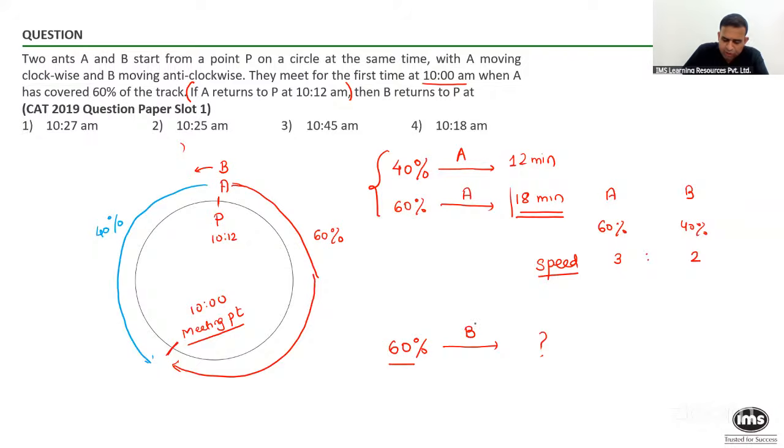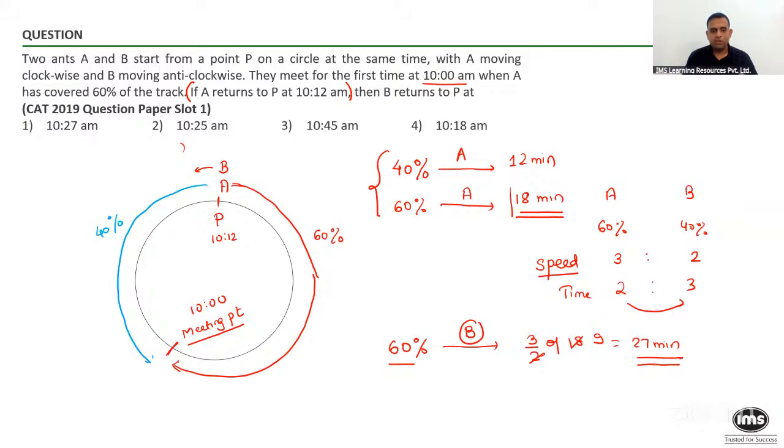So same distance for B will take less time or more time? 60% by A takes 18 minutes. 60% by B will take same time or more time? The answer is more time because the speed of B is less. So please note, if the speed ratio is 3 is to 2 for A and B, then the time ratio has to be 2 is to 3. So for the same distance, B will take 3 by 2 of what A will take. And that makes it 27 minutes.